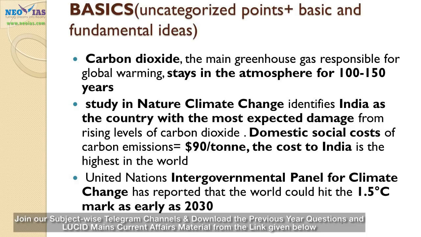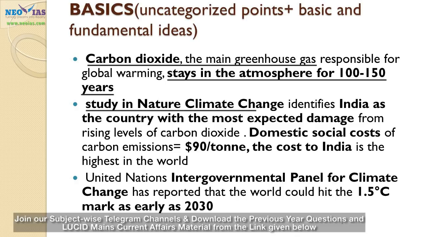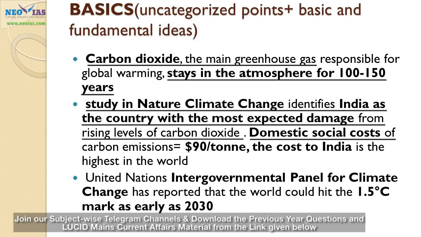This is the basics, a categorization I evolved. This includes uncategorized points and static points, that is, basic ideas. One thing is carbon dioxide, which is the main greenhouse gas, the major culprit and the major concern, which stays for 100 to 150 years. Next point is a study in Nature Climate Change, which identified India as the country with the most expected damage from rising levels of carbon dioxide. The study says the domestic social cost is $90 per ton for India, which is the highest. $90 comes to around 6,500 Indian rupees.